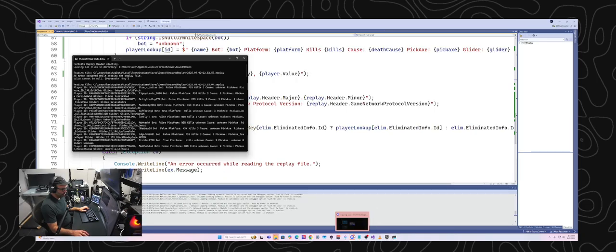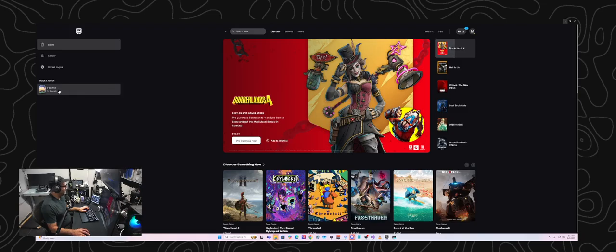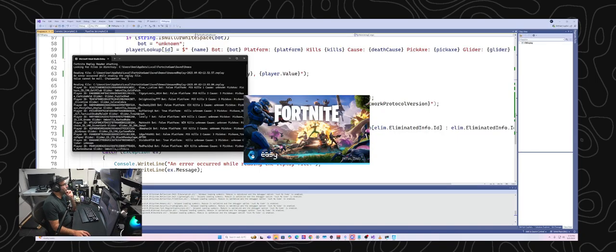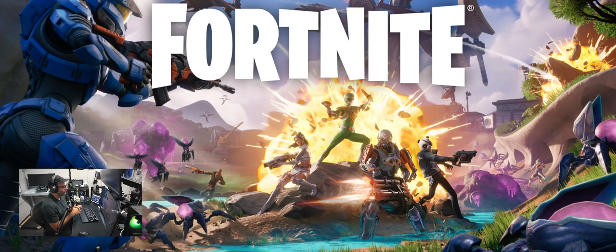I'm going to try it again, and we're going to do a battle royale, and I'm going to try to let the game run long enough that there's enough data in there that my Fortnite doesn't crash, and then we'll try to die of storm damage and see if we can identify what the code is for that. So let's give that a shot here while I wait for Fortnite to start back up. It seems like cause of death code 4 is a pretty common one. I was kind of assuming that code 4 would be being shot or killed by another player. But I don't know.